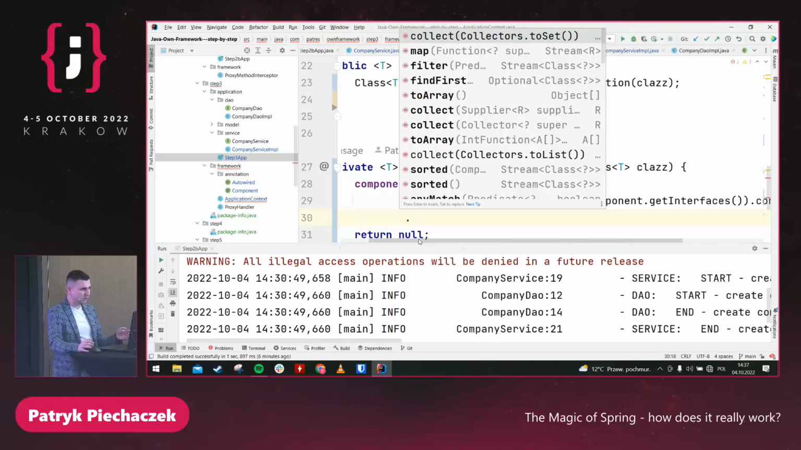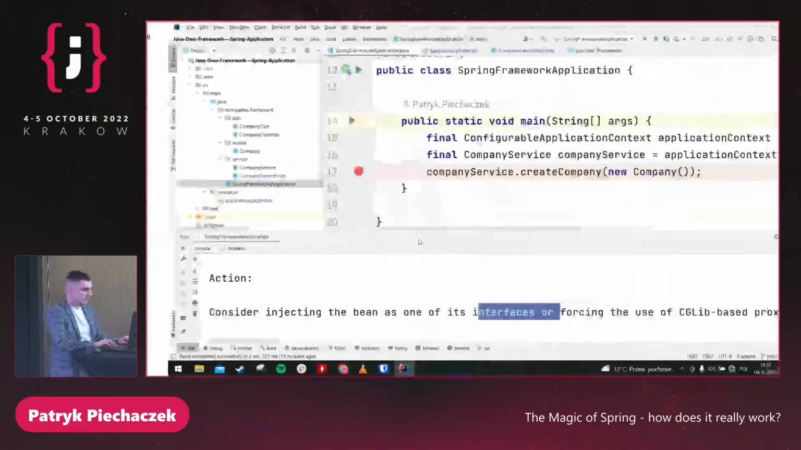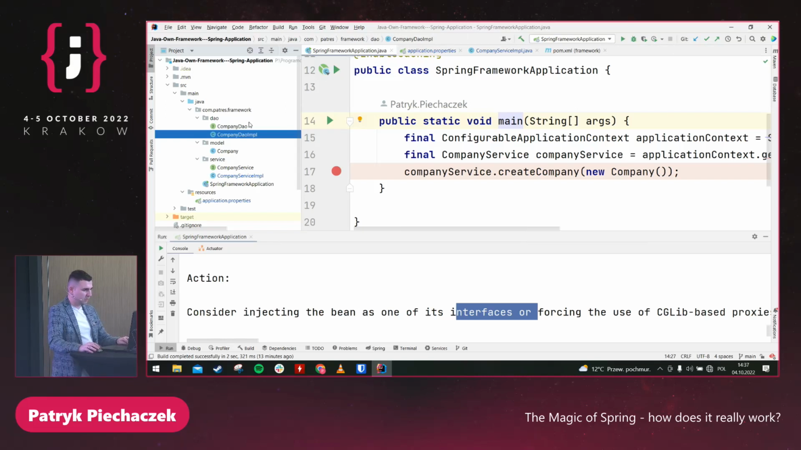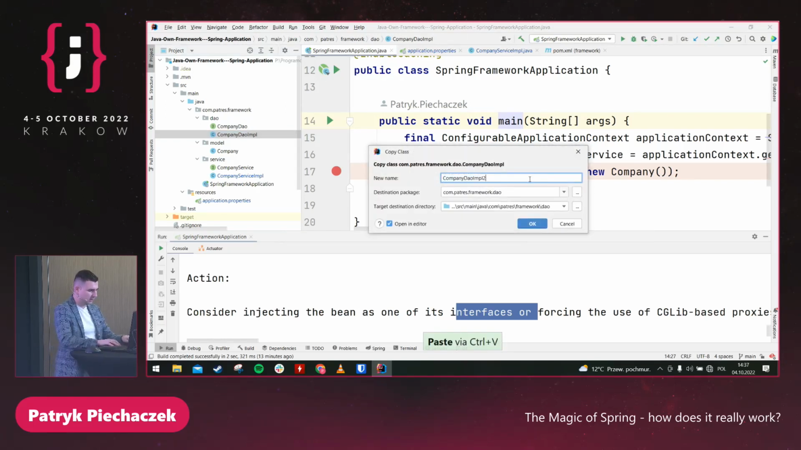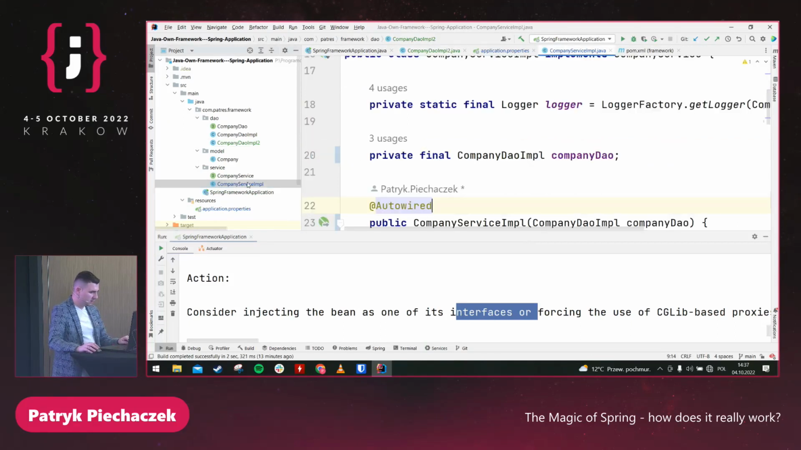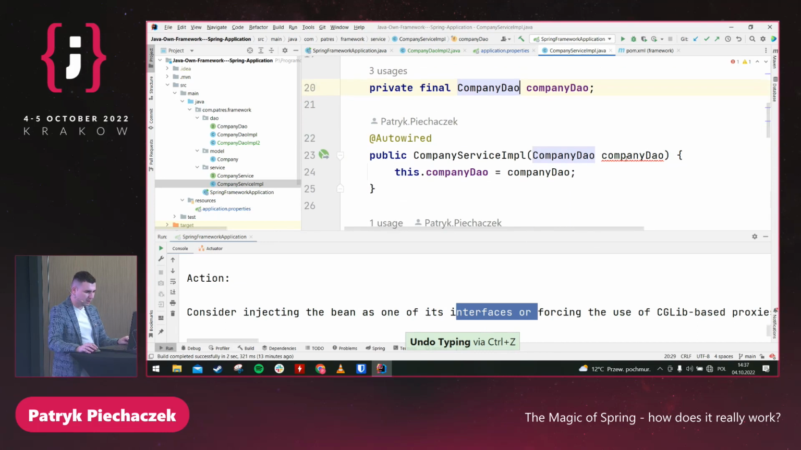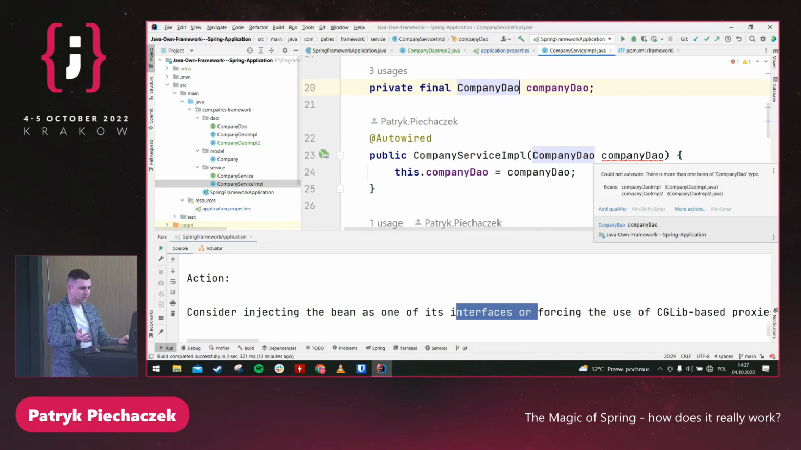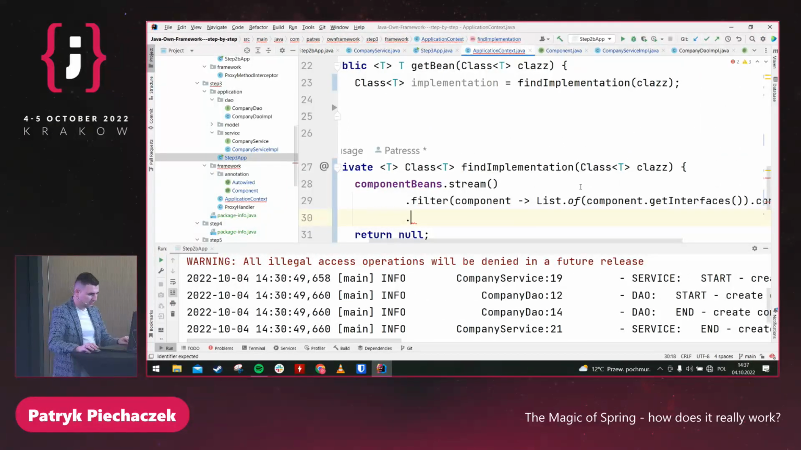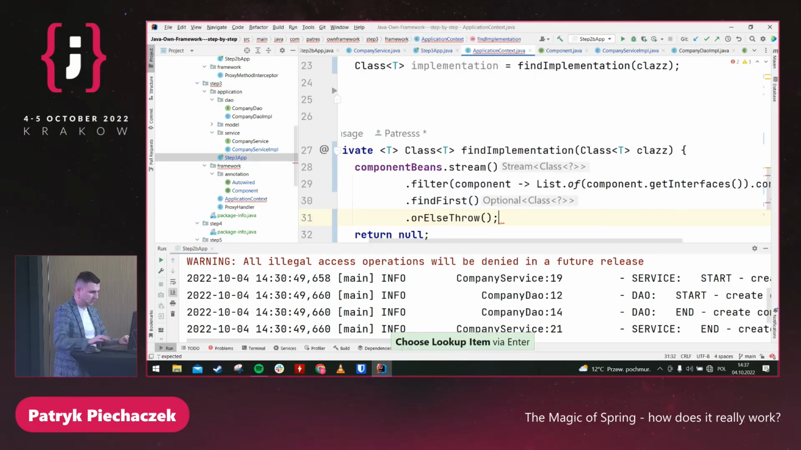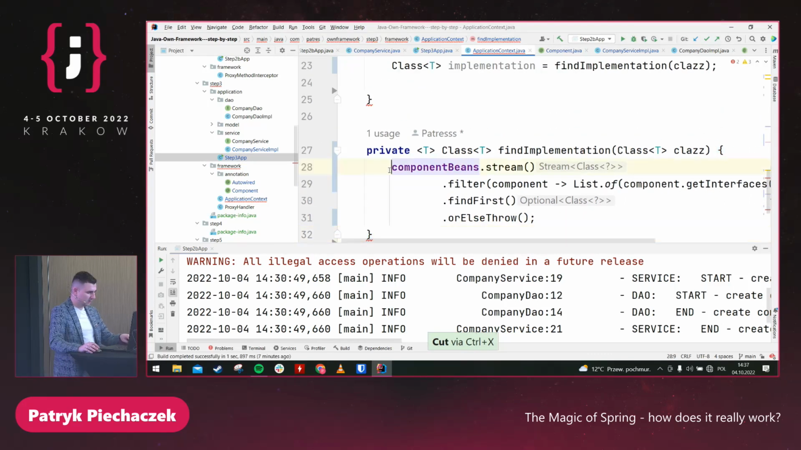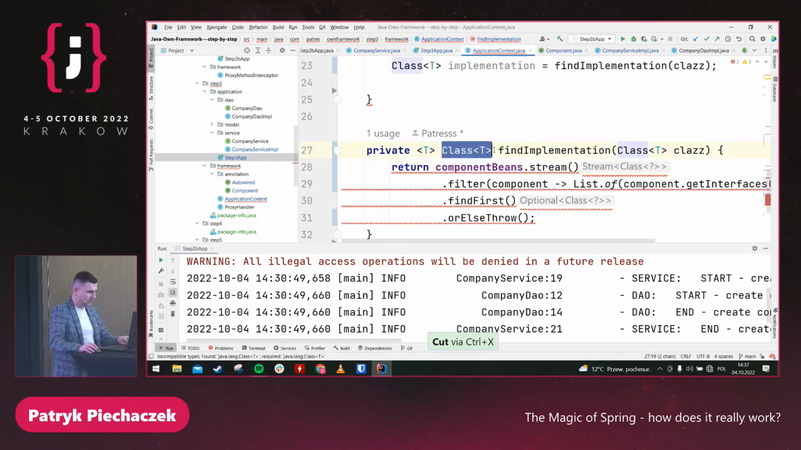Yeah, if we have more than one implementation, we will not be able to find it, like in Spring. So let me imagine that I'm working with a Spring application. I create a second implementation of CompanyDAO. Let me go back to the previous one that we cannot autowire because we have more than one implementation. Yeah, we have CompanyDAOImpl and CompanyDAOImpl2. So we should throw some exception, but if we have less than one, we should findFirst or else throw an exception. Okay, we need to cast it, and we have the implementation.